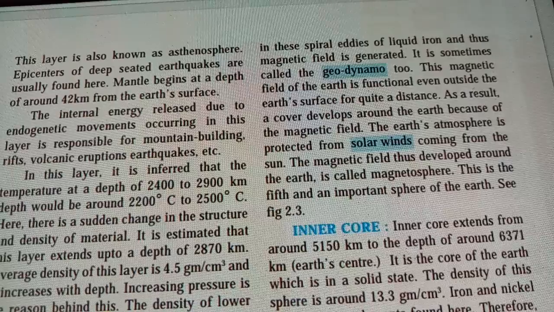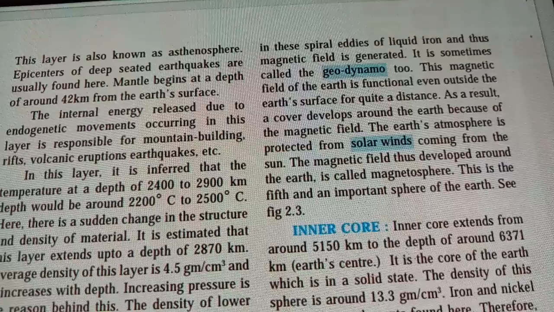Now, what does mountain building mean? Mountain building means that when the lava comes out from there, you will find plateaus of different rocks over there. This is because of the volcanic eruption. Now what is a rift? Once the lava is gone from that area, next time there will be no lava, and if lava is not there, it means that the particular area will have a